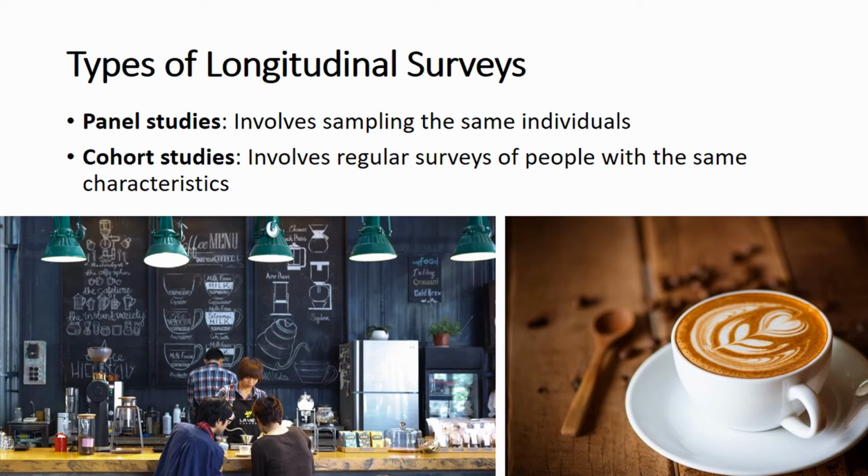The two types of longitudinal surveys are panel studies and cohort studies. Panel studies survey the exact same sample several times over a period of time. Cohort studies identify and use a category of people that are of the same interest, and then regularly survey these people who fall in that category.